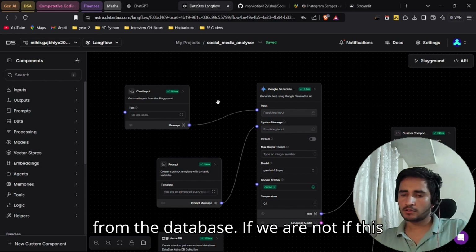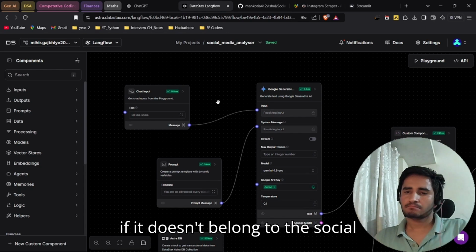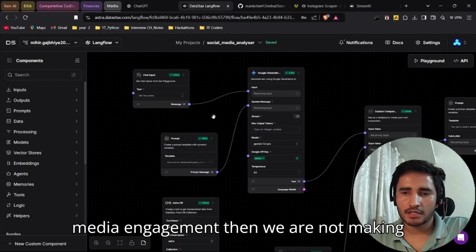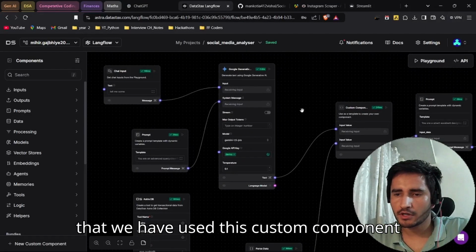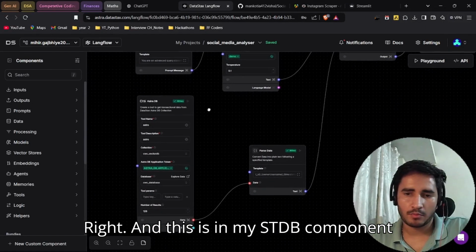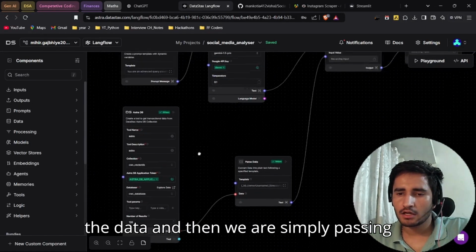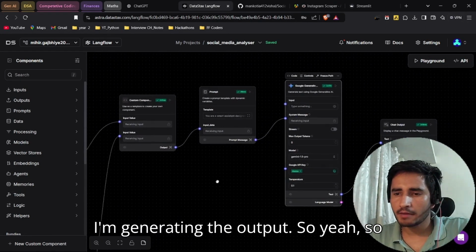If the query doesn't belong to social media engagement, then we are not making any call to our database. For that, we have used this custom component where we handle these cases. And this is my HTTP component, from where we get the data, and then based on that data I generate the output.